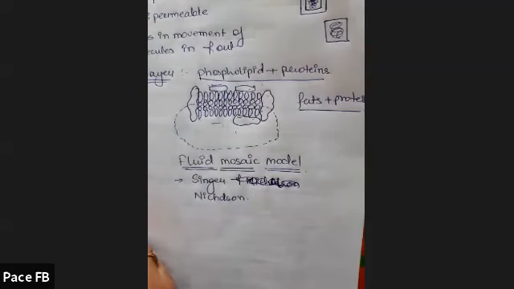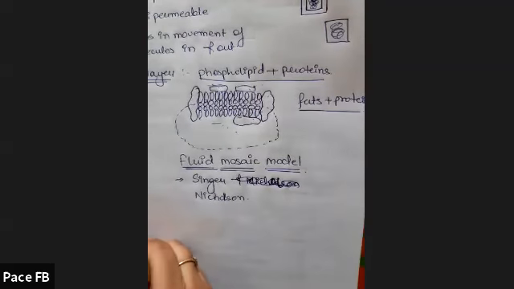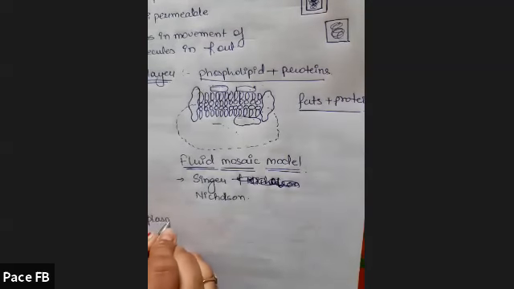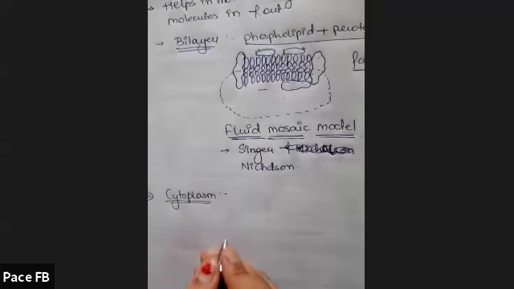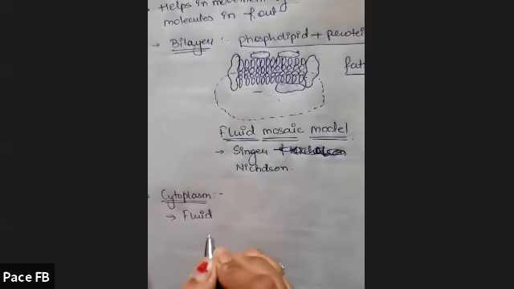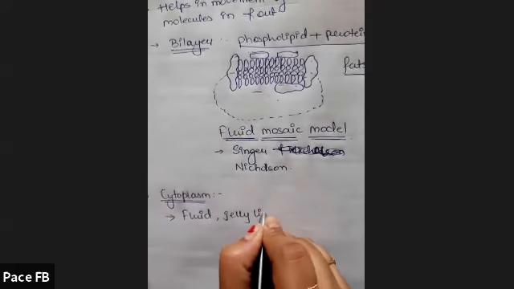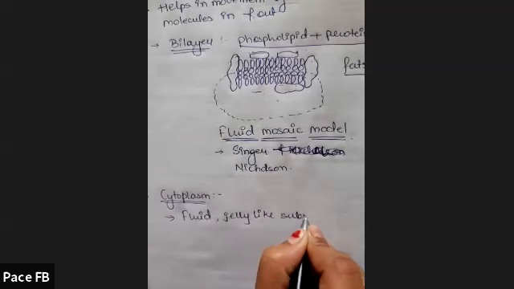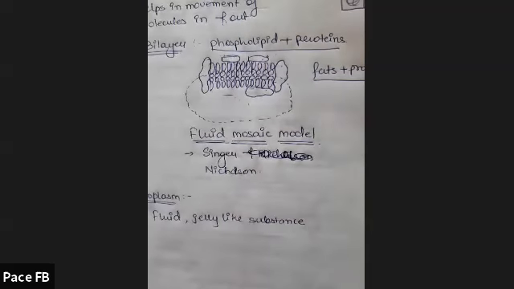Next structure. This was the cell wall and cell membrane. The next structure we move to is the cytoplasm. Fine. So cytoplasm is a fluid, jelly-like substance in the cell.